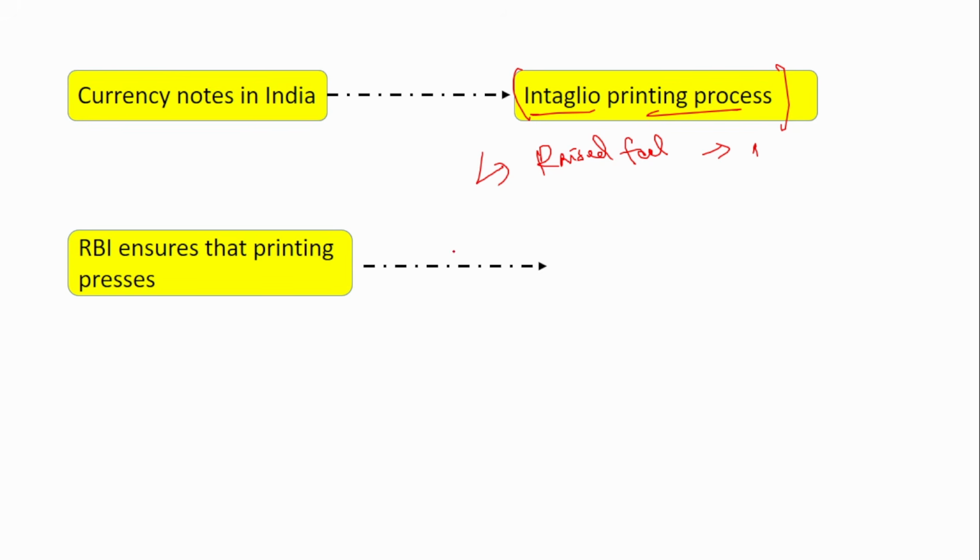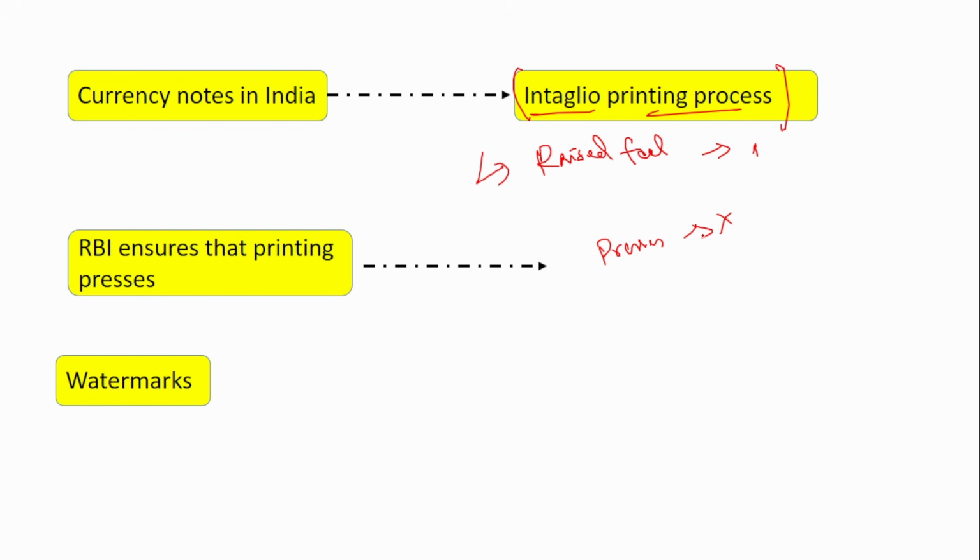Also, the RBI ensures that whatever instructions it gives to the printing presses are followed. So the RBI goes on checking. It continuously checks the presses and ensures that they follow the rules laid down by the Reserve Bank of India. Suppose the RBI gives one rule, but the security press is not following it, then what is the use, right? So it also ensures that the presses follow the security features informed by the Reserve Bank of India.